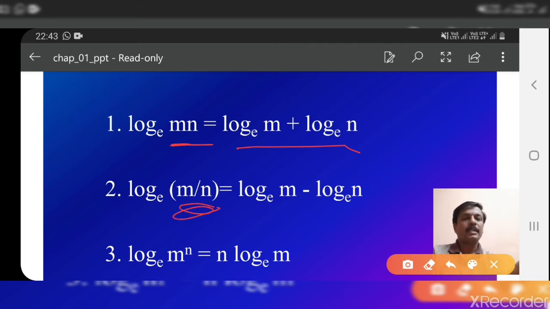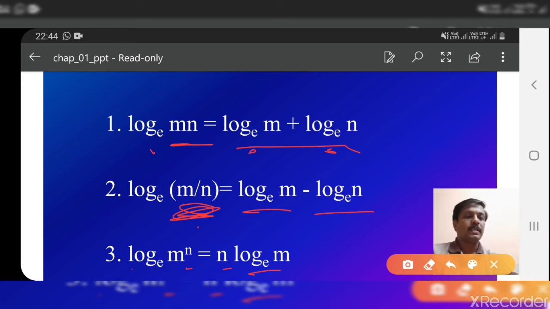Similarly, log of m by n becomes log m minus log n. Similarly, log of m raised to n becomes n into log m. Here the base is e. Logarithms to the base e are called natural logarithms. Remember this.